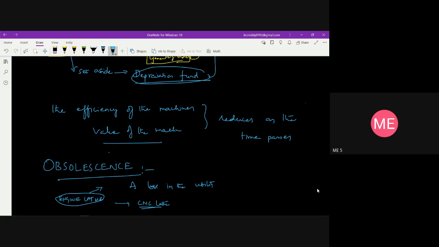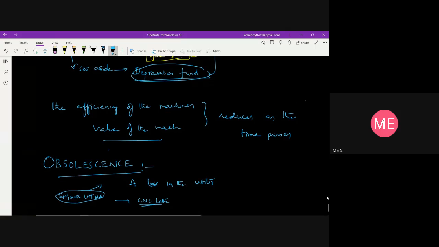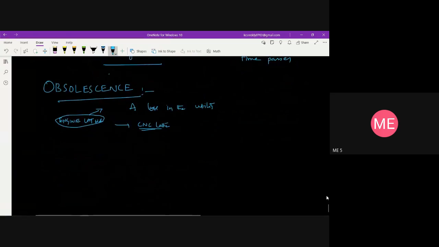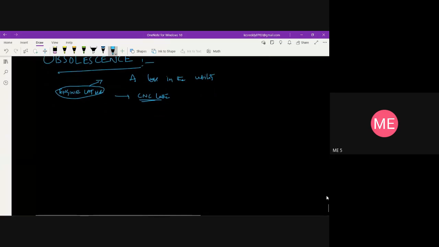And one more is idleness, which can also be taken into consideration as losing value or money as time passes, because idleness is with respect to time. And also repairs and maintenance. Every machine requires maintenance for increasing its life.